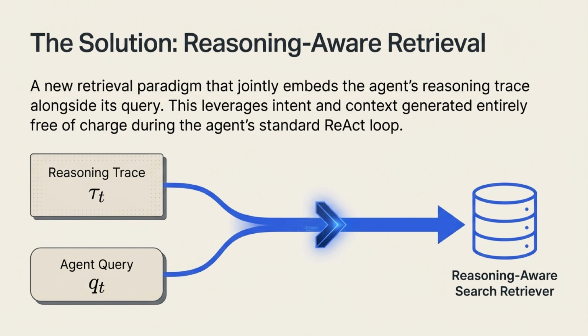So, what is the solution? We call it Reasoning-Aware Retrieval. This is a brand new retrieval paradigm that directly embeds the agent's reasoning trace alongside its search query. By doing this, we can leverage the rich intent and context that the agent is already generating, entirely free of charge, during its standard operating ReAct loop.